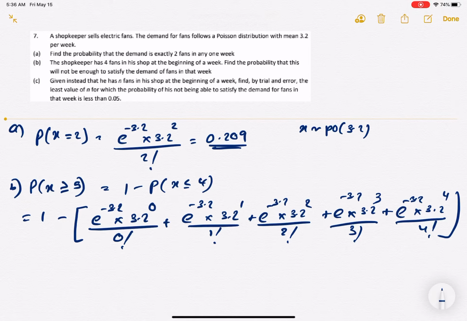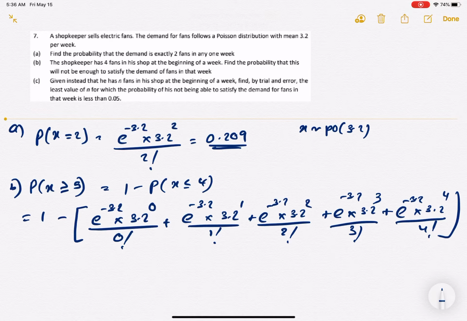There are 5 scenarios when you say probability of x less than or equal to 4. It could be 0 fans asked for, otherwise 1 fan, 2 fans, 3 fans, or 4 fans. Any of these scenarios is still considered as the demand being met.